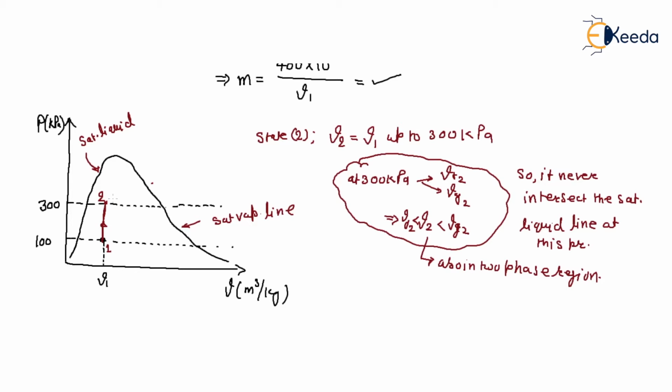So during the movement from lower stop to upper stop, the pressure inside the system is constant. So there is a constant pressure process.